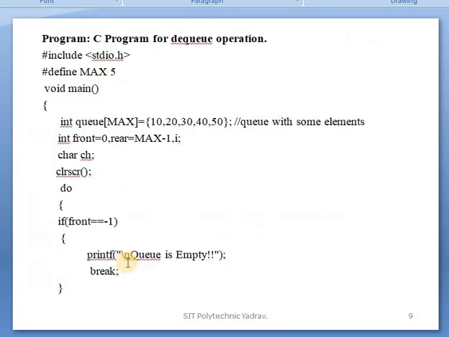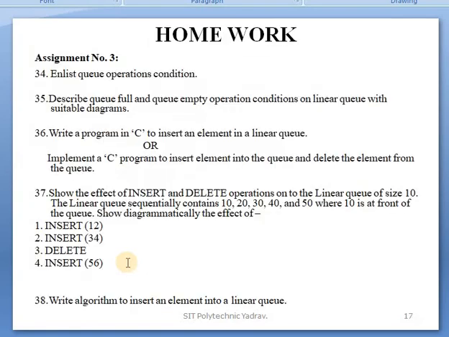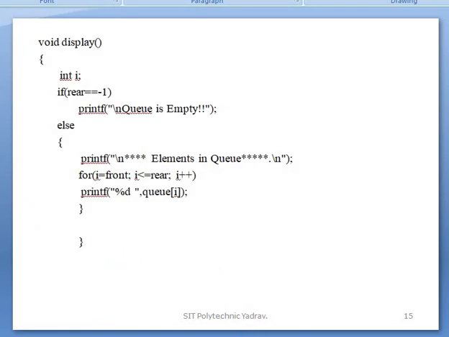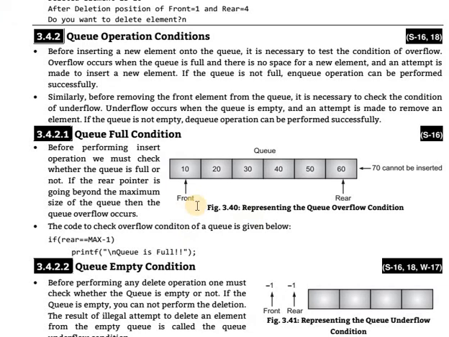For example, suppose the rear is at the last position and front is at the first position. When the DQ operation is performed, that is, the DQ function is called, 10 will be deleted and front will be incremented by 1.